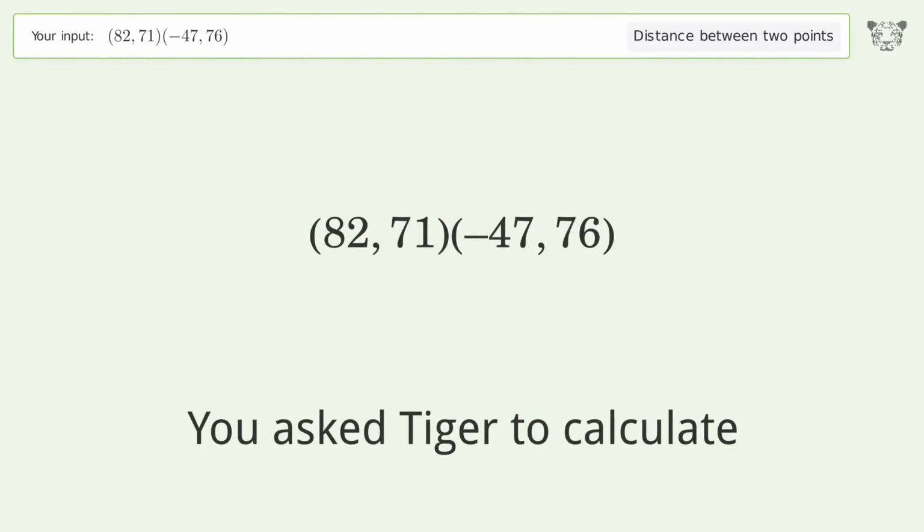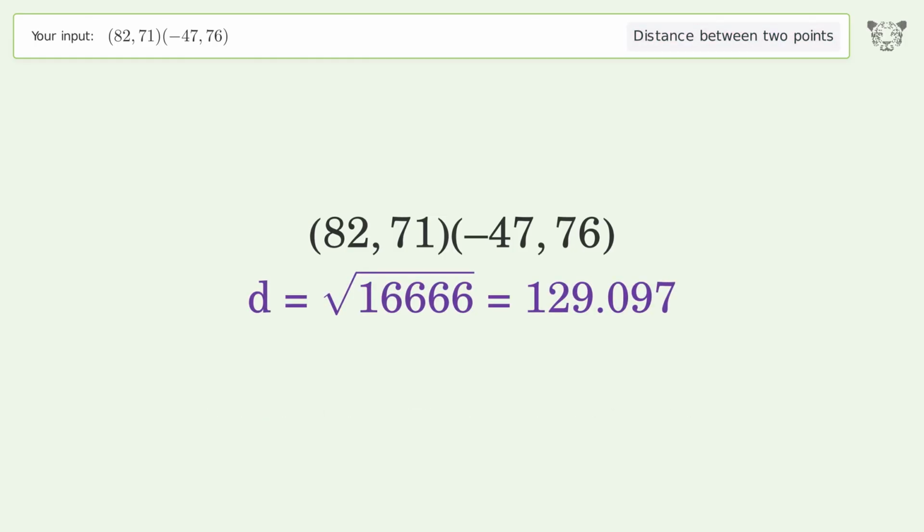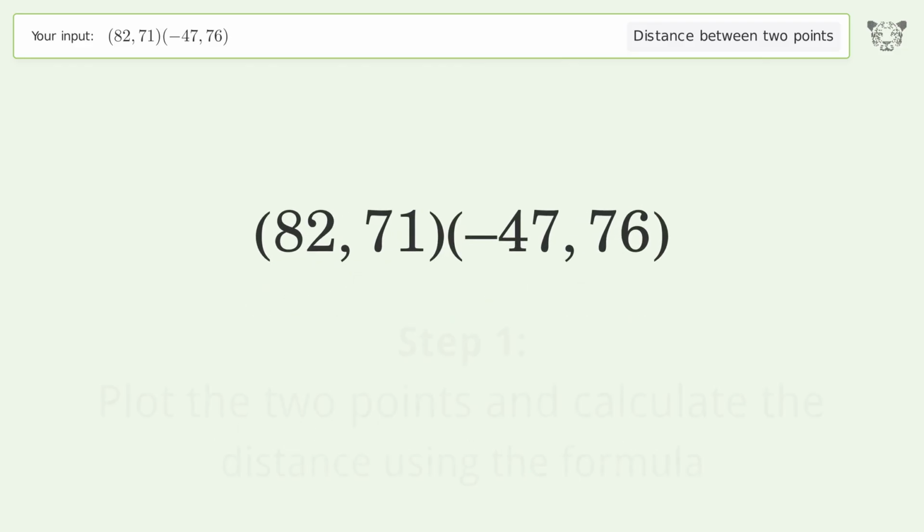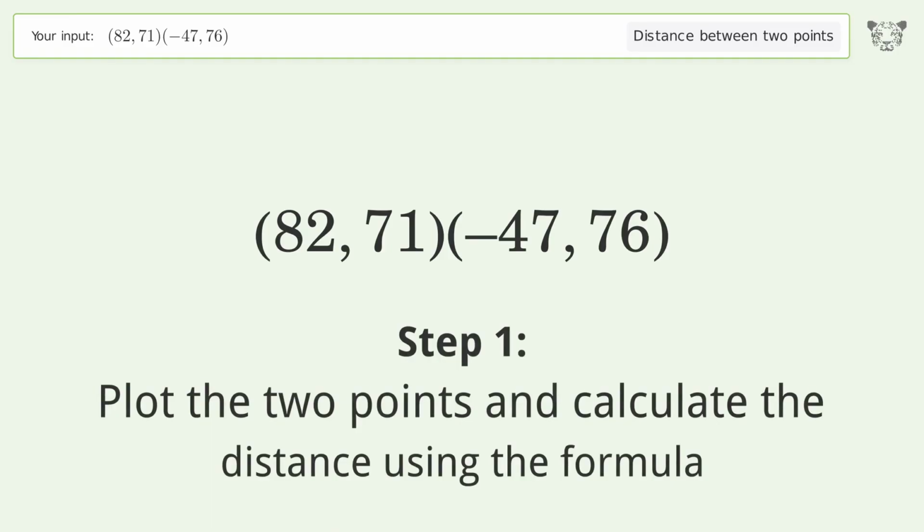You ask Tiger to calculate. This deals with the distance between 2 points. The distance between the 2 points is the square root of 16,666, or 129.097. Let's solve it step by step. Plot the 2 points and calculate the distance using the formula.